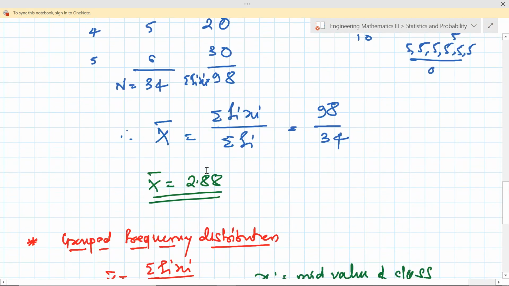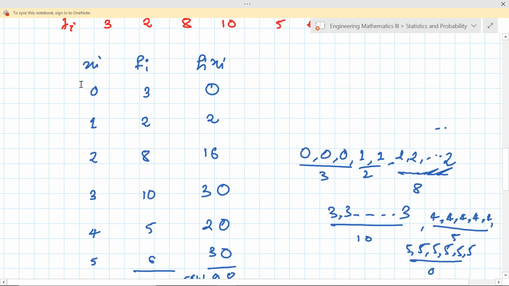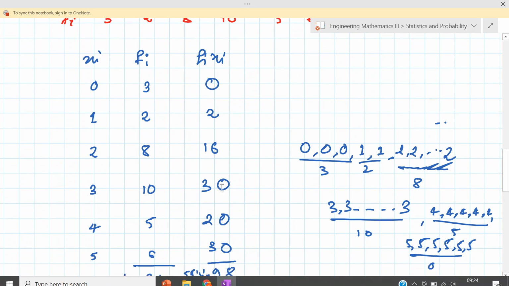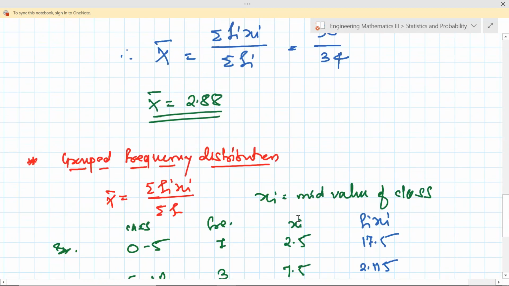And what is a group frequency distribution? For group data, what is the x bar? Take the summation of fi xi, meaning find the product of xi with fi for each observation and take the summation of that. Whatever that summation of fi xi is, divide by summation of fi, and that's it. This is my x bar.